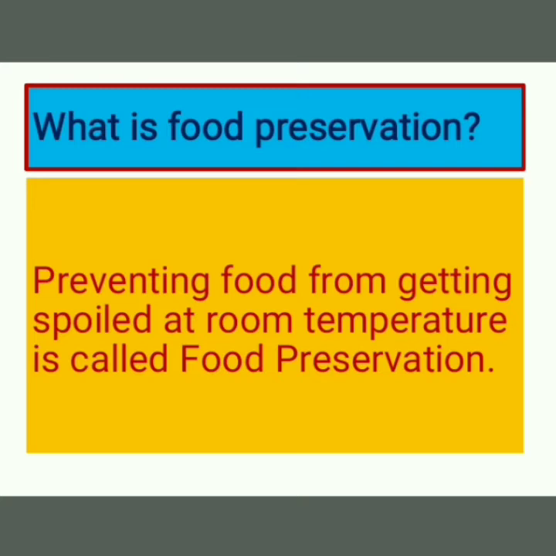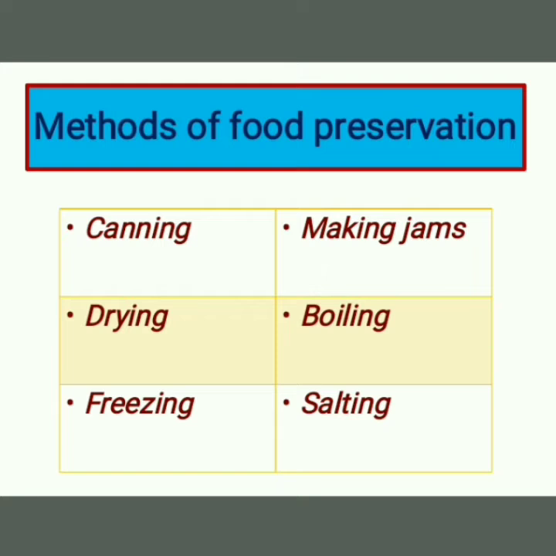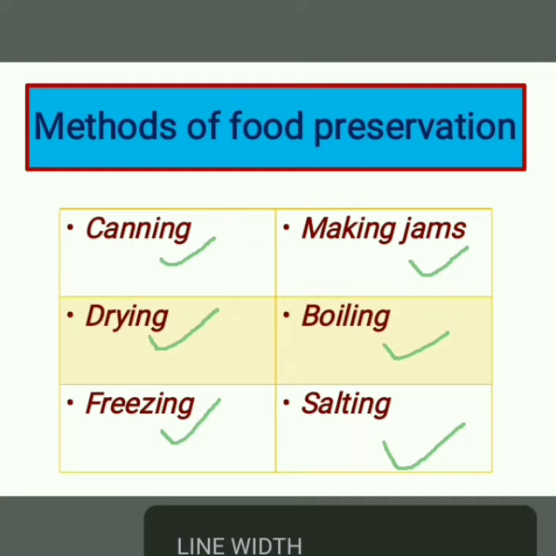So many methods are there for preserving the food. We will also study some methods of food preservation. What are the methods of food preservation? The first one is canning, second is drying, third is freezing, fourth is making jams, fifth is boiling, and sixth is salting. So we are coming to the first one, which is canning.